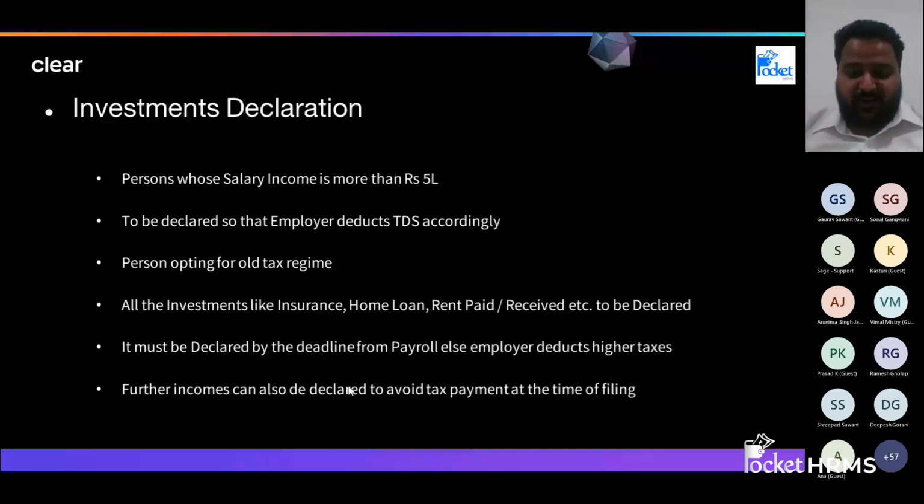Now, why do we declare this proof? As I've already said, if you want to pay higher taxes, please do not declare your investment proofs. But if you want to save your taxes at the very beginning, before you get the salary, your employer should know that they should not deduct a higher amount of tax, and you will get an enhanced salary, a good amount of enhanced salary. All right, so we'll go to the next slide.